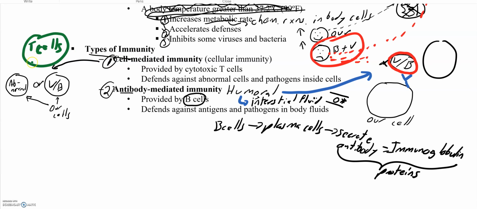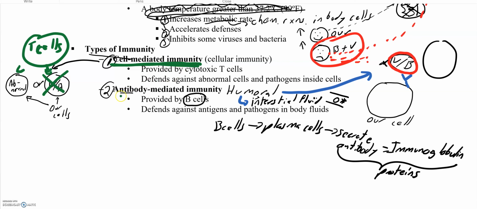So T cells, what they'll do in cell-mediated immunity is they will attack our cells. Remember, this cell right here on the left is our cells. T cells will attack and kill our cells that have a bacteria or virus inside of it. Because remember, we're made of billions of cells. So if we lose a few hundred, it's really not that big of a deal. So if a virus or bacteria goes inside of one of our cells, a T cell will attack it. And what type of immunity is that called? Cell-mediated immunity. Also, if one of our cells is abnormal, our T cells will attack that.